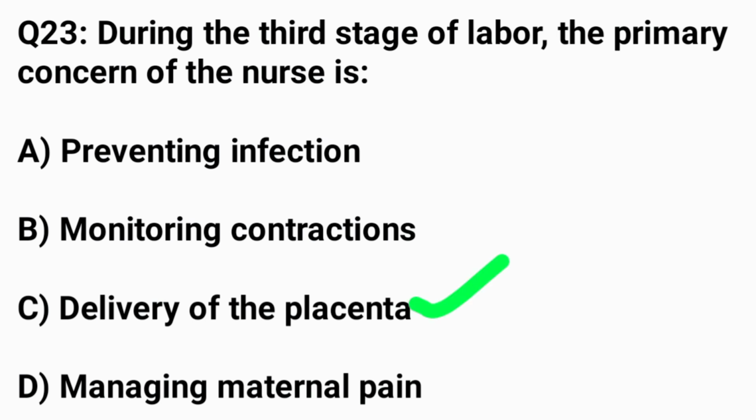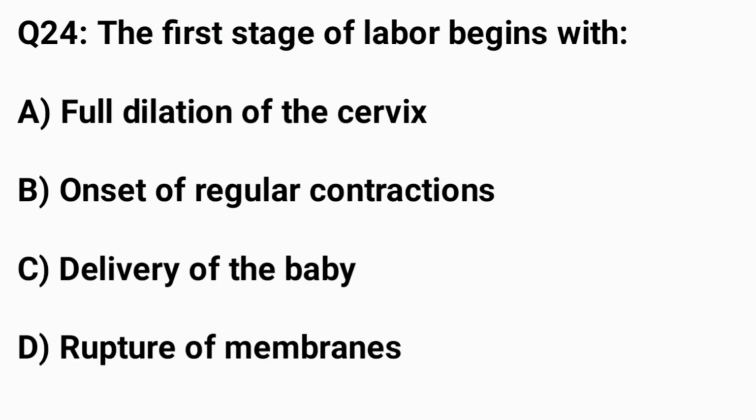The correct answer is option C, delivery of the placenta. Question number 24. The first stage of labor begins with. The correct answer is option B, onset of regular contractions.